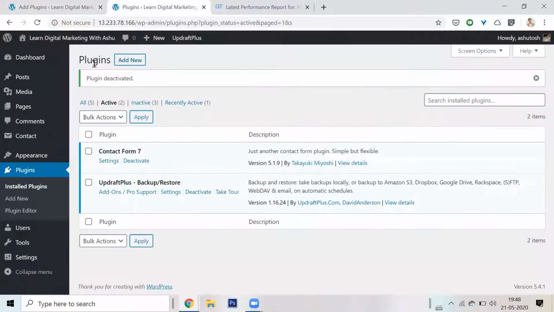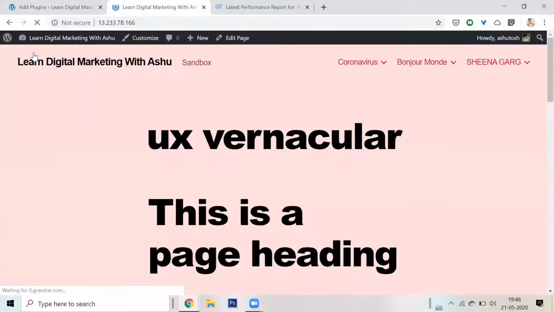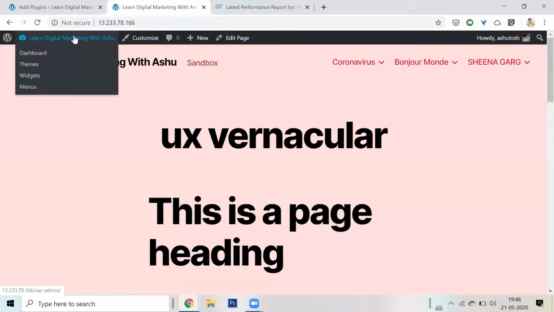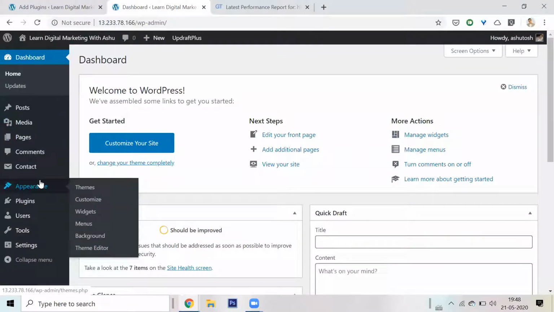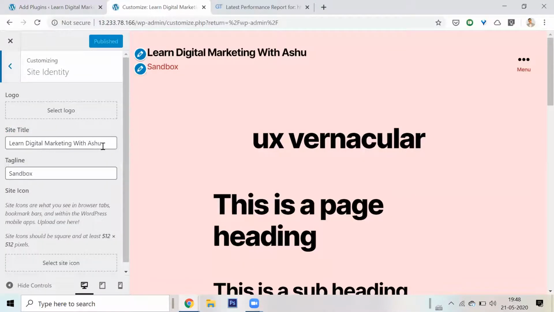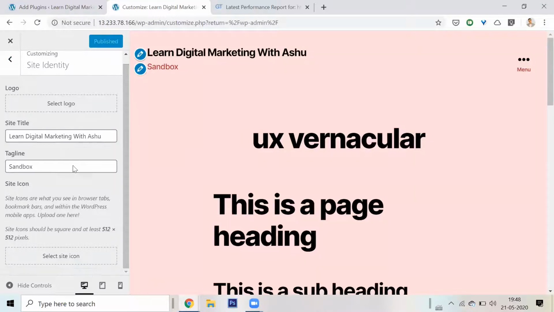Let it install. Meanwhile, there is one thing I don't like here. I need a logo on my website. Don't you think, Anna, I should want a logo? Let's add a logo meanwhile. All of this is in Appearance, Customize. There is a place where you can put everything. So here it says Site Identity. This is my site title. Site icon. It says site icon should be 512 by 512 pixels.